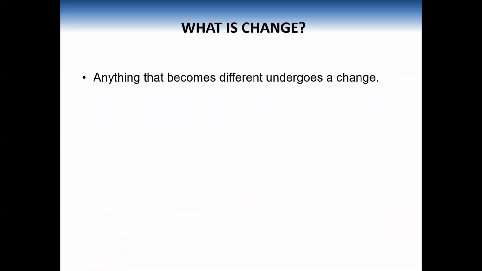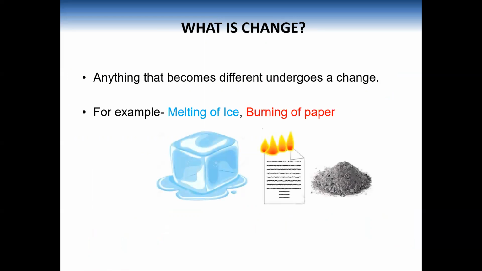So anything that becomes different undergoes a change. For example, melting of ice and burning of paper. This ice can become liquid after melting, and after burning, this paper can convert into ashes. If we talk about change, then it is a continuous process.